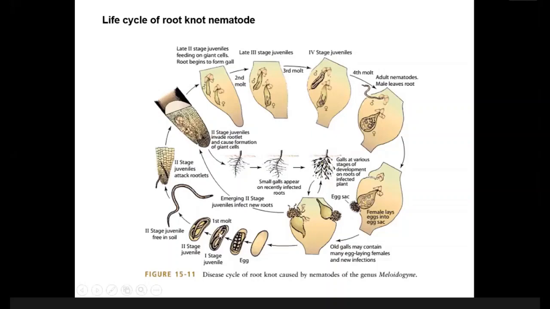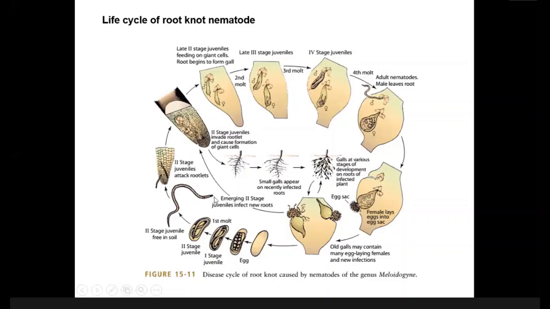And after some days, this first stage juvenile goes for molting, and the second stage juvenile occurs. You can see here, first molting. The second stage juvenile also remains inside the egg, primarily. But later on, this second stage juvenile comes out from this egg. They disrupt the egg sac. Okay? And the second stage juvenile comes out.